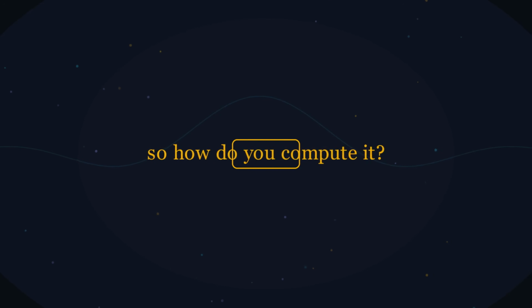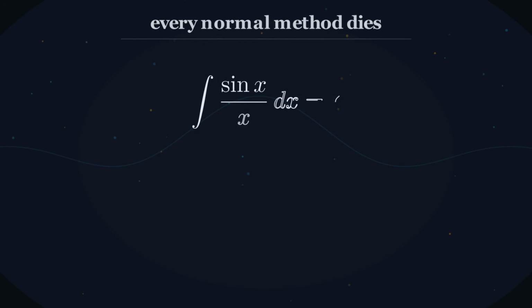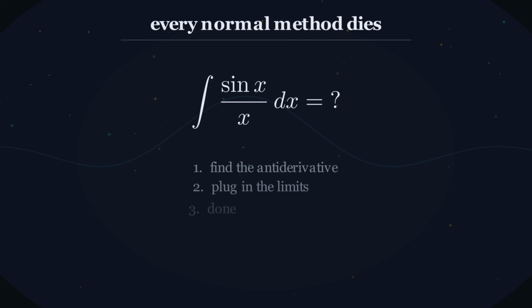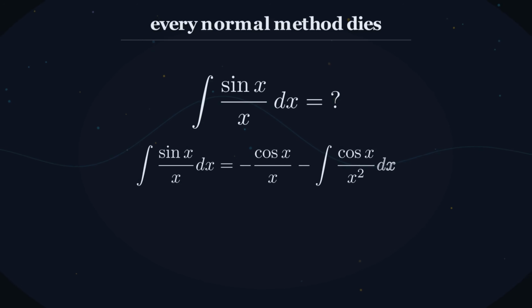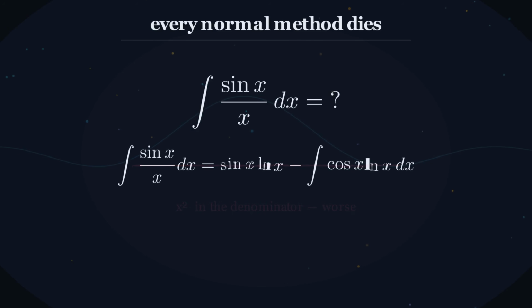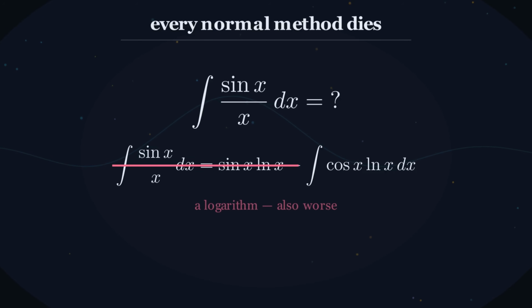Now, how do you compute it? Start where you'd start. Find the antiderivative, plug in the limits, done. Integration by parts. Now there's an x squared in the denominator. That's worse. Try it the other way, and you've grown a logarithm. Also worse. And substitution has nothing to grab. Nothing inside is the derivative of anything else.